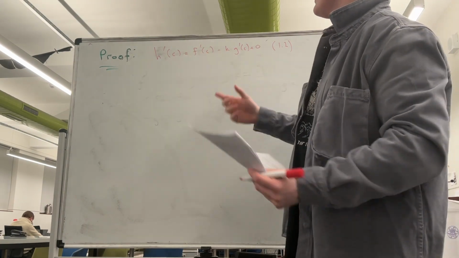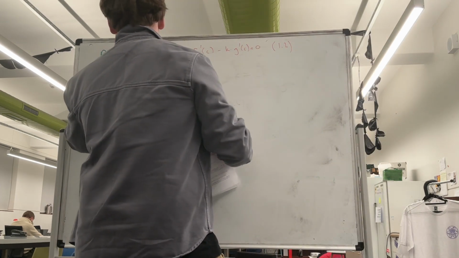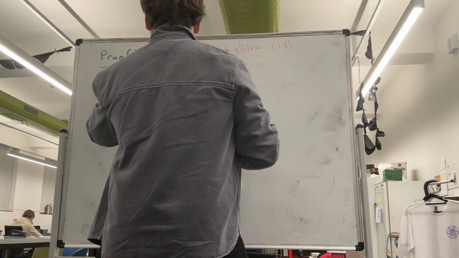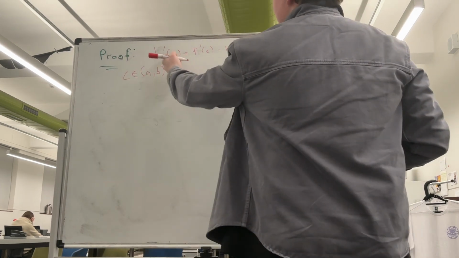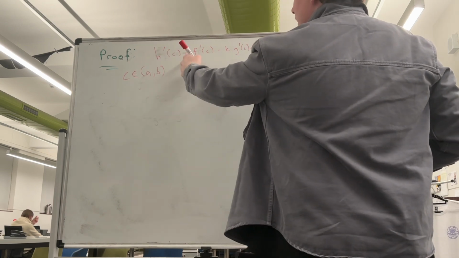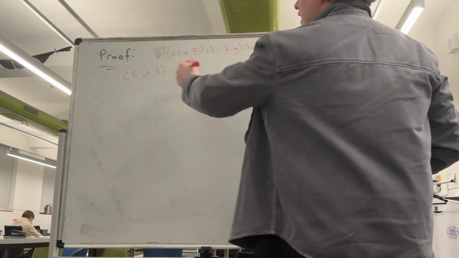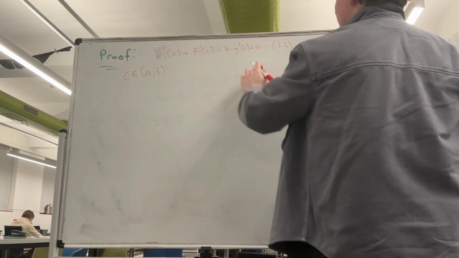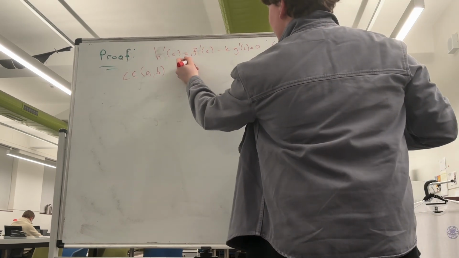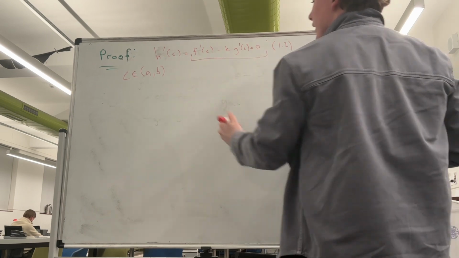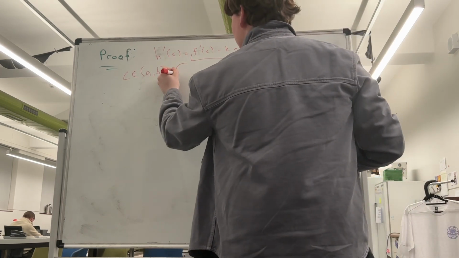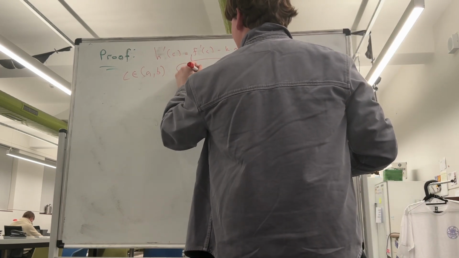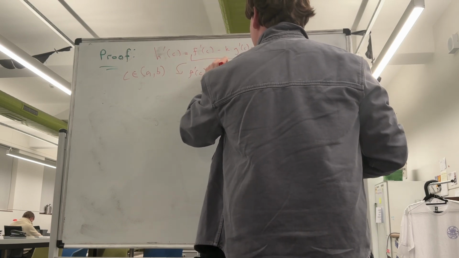So there's some value of c that is contained in (a, b), such that h prime of c equals f prime of c take k times g prime of c. And what we're going to do is just focus on this part here, and then we can show that f prime of c is equal to k times g prime of c.